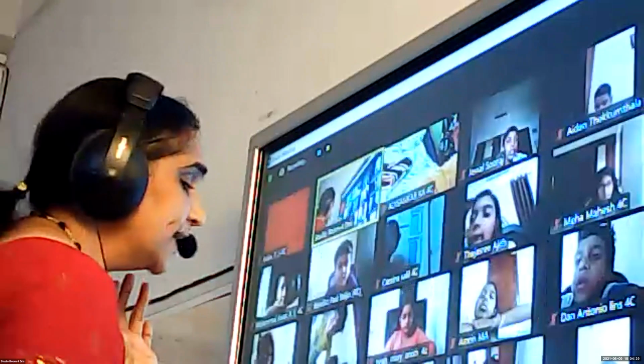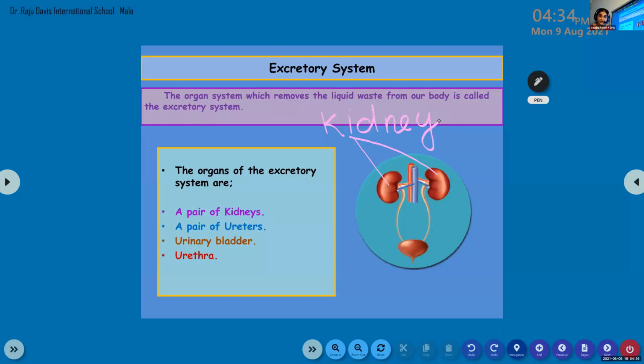In this way, these kidneys are also like a tea strainer or the filter which we use to remove unwanted things. So kidneys also act like a filter. What does it filter? It filters the waste that is carried by the blood.